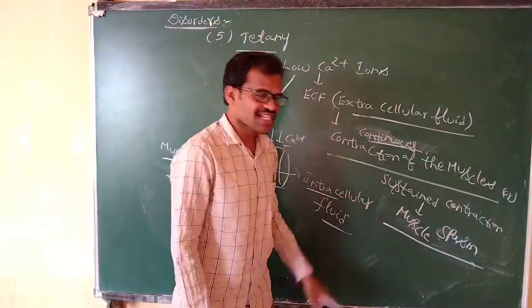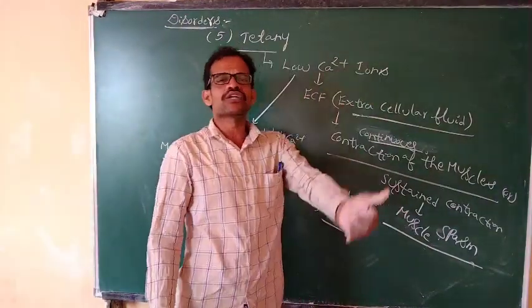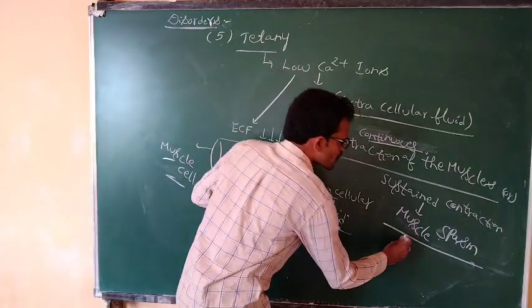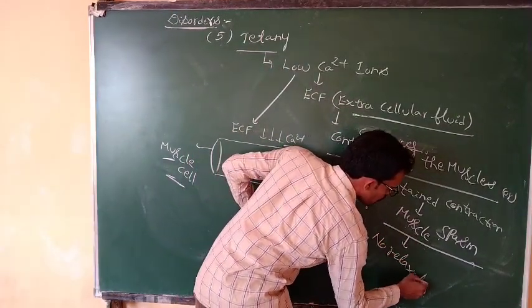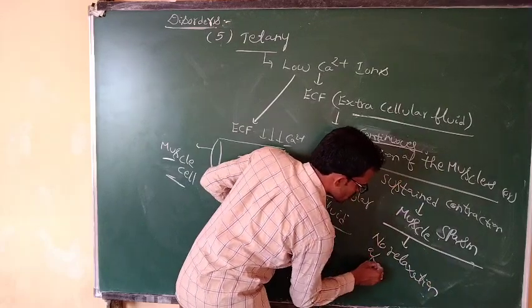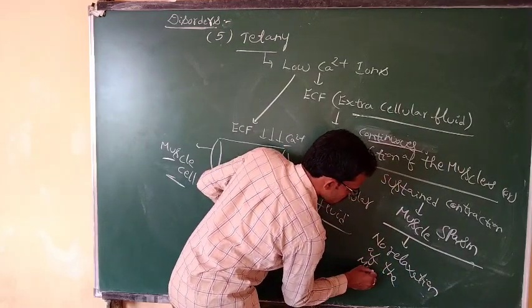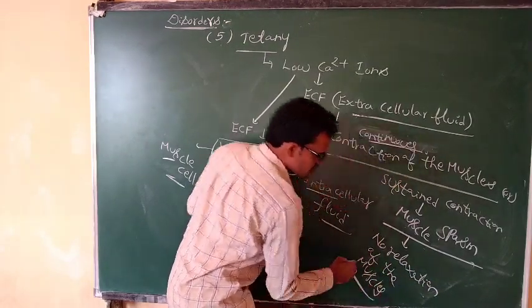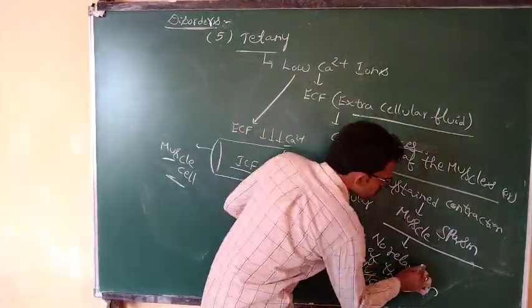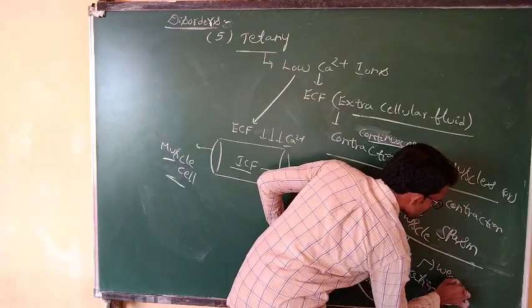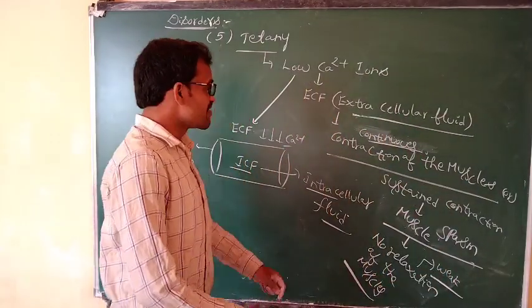Spasm means continuous contraction, no resting, no relaxation of the muscles. With no resting of the muscles, the muscles are in a very weak condition.